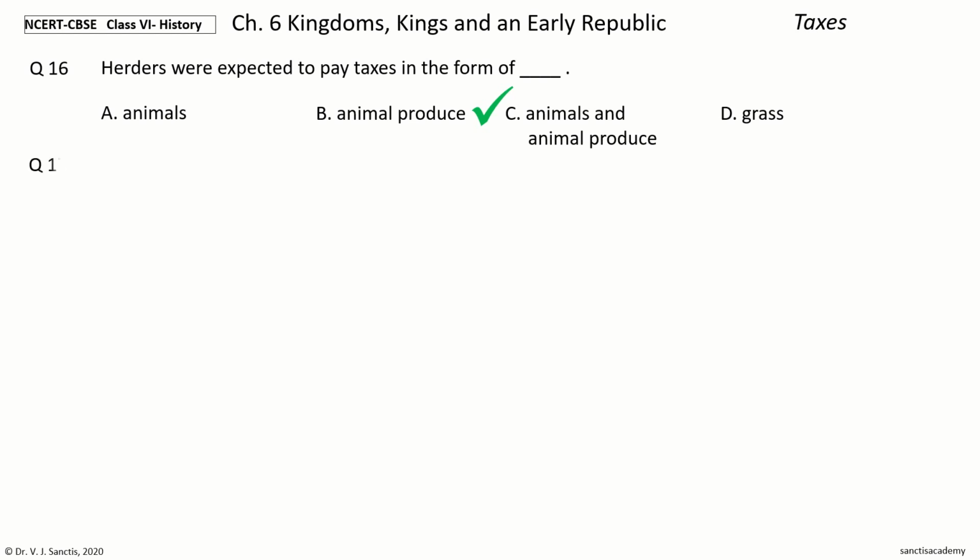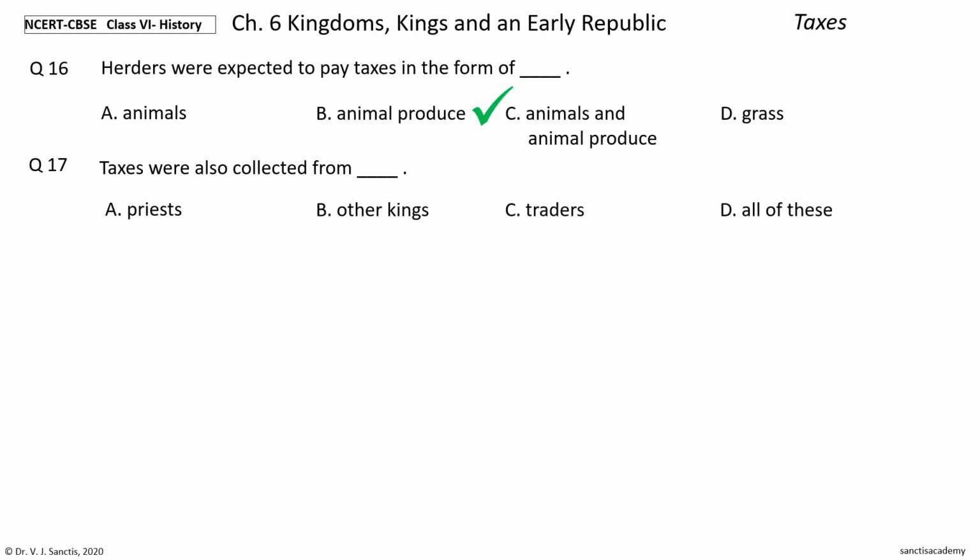Next question, 17. Taxes were also collected from dash. The options are priests, other kings, traders, all of these. Your time to choose. And the answer is traders. So, taxes were also collected from traders.